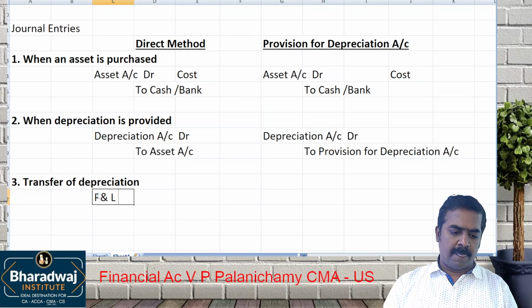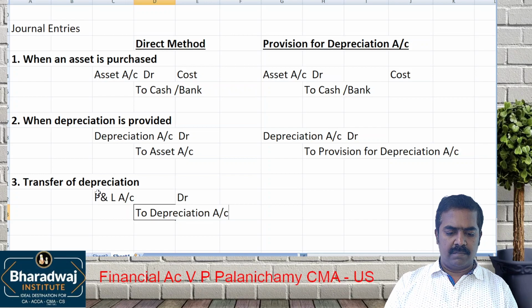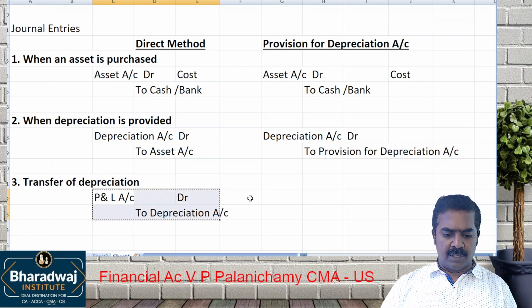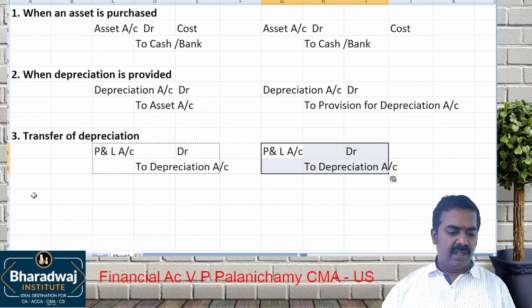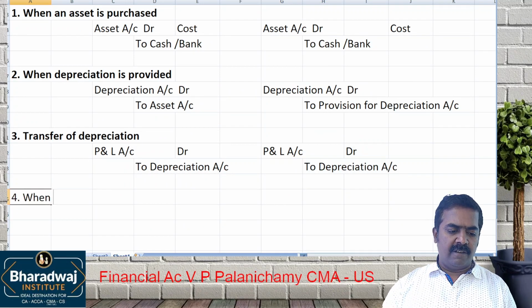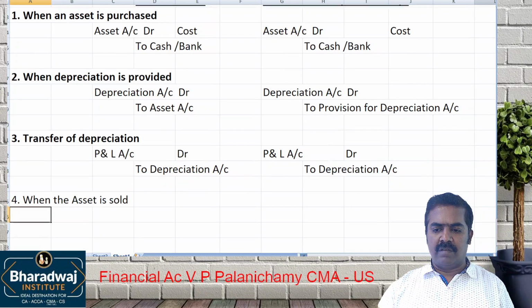P&L account. P&L account debit to depreciation account. P&L account debit to which account? Depreciation account. The entry is the same. Everything is the same. Then the most important is when the asset is sold.